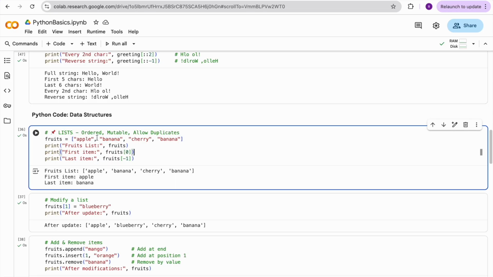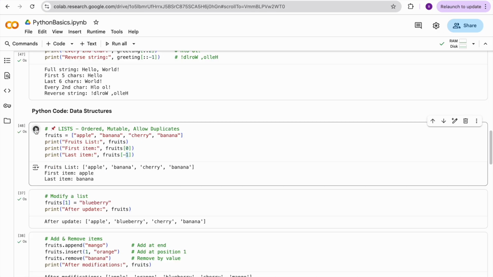If you want to grab the first element from this list, you can pass the index value, that is 0. The index value starts from 0 and goes until the length of the array. So if you want the first element, you give the index starting from 0, right? That's why I'm giving 0. It will give the apple. If you want to get the last element, you can give -1. So if I run this one, apple, banana, cherry and banana.